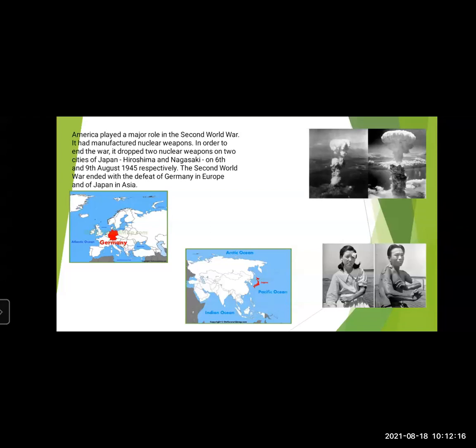Many died instantly, while others succumbed to injuries or illness in the weeks, months, years, and generations that followed. So it had a huge destructive effect on generations to come for Japan. And the Second World War ended with the defeat of Germany in the continent of Europe, and of Japan in the continent of Asia.